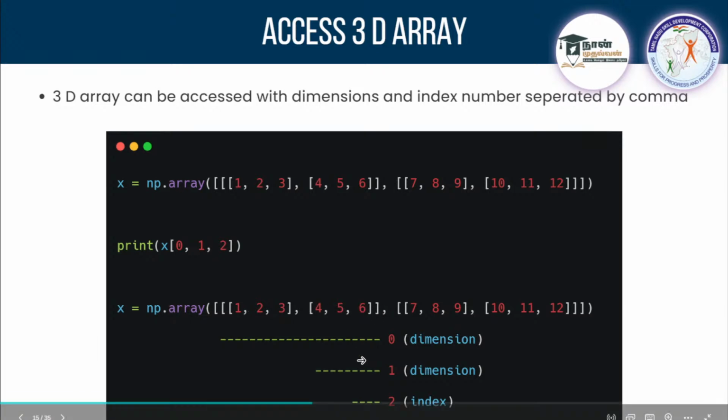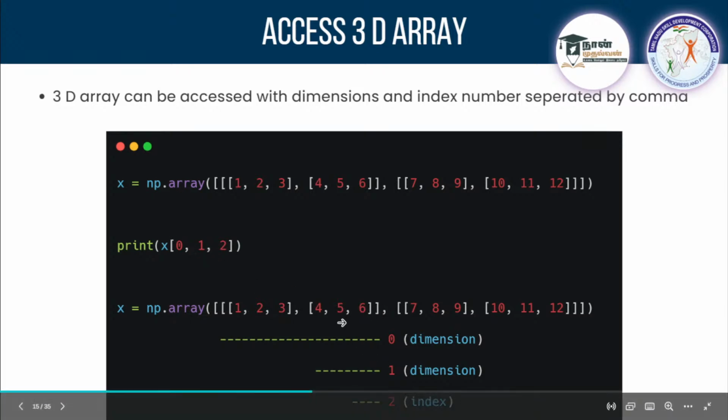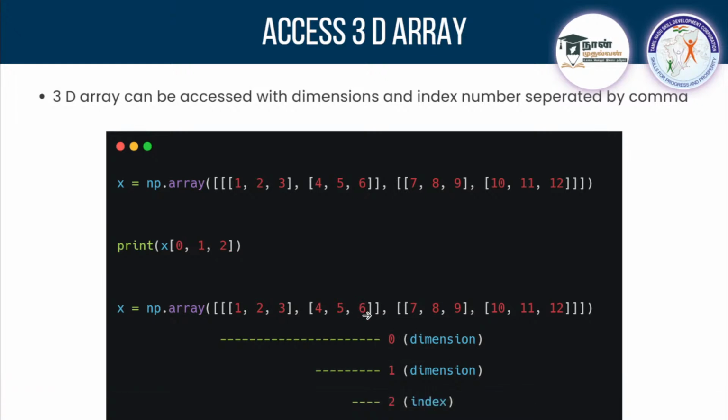This 1D array, which is in the first index, I'll mention 1 here, comma. Now I want the value 6, which is in the second index. So I'll go with 2. So 0, 1, 2 will actually go into this and take this 6. So that's how you can take these values.